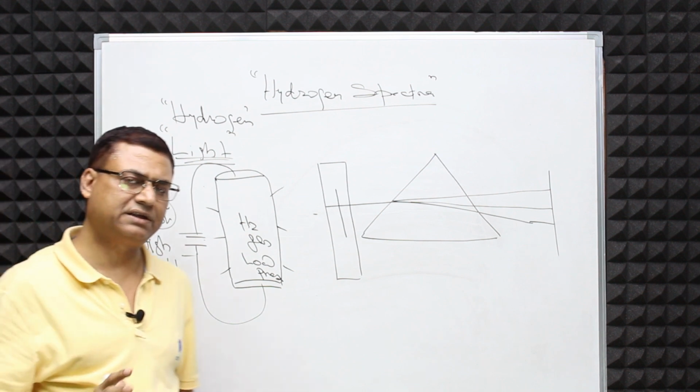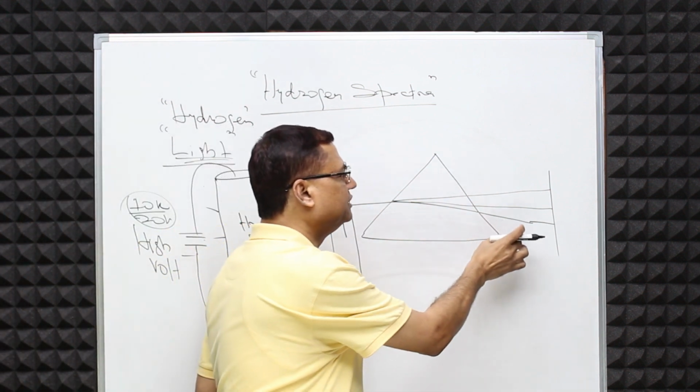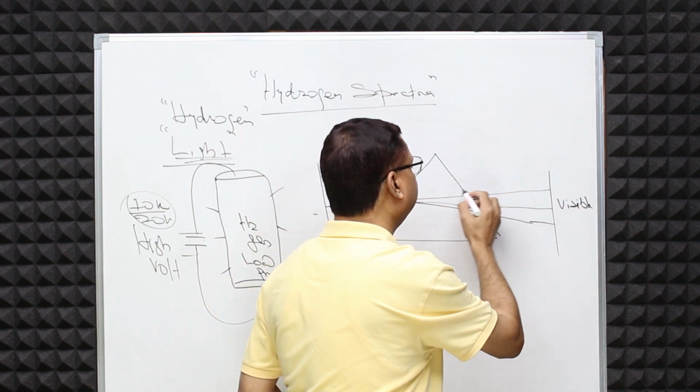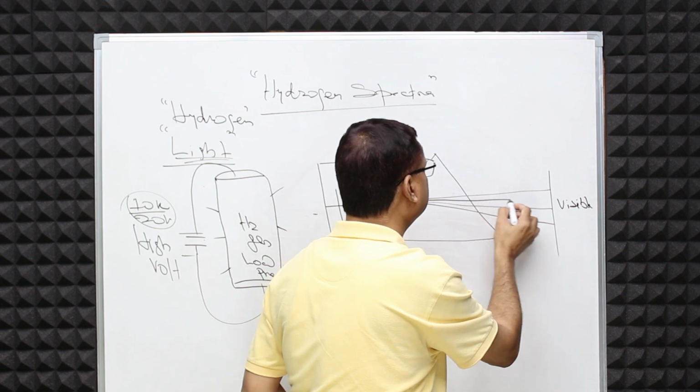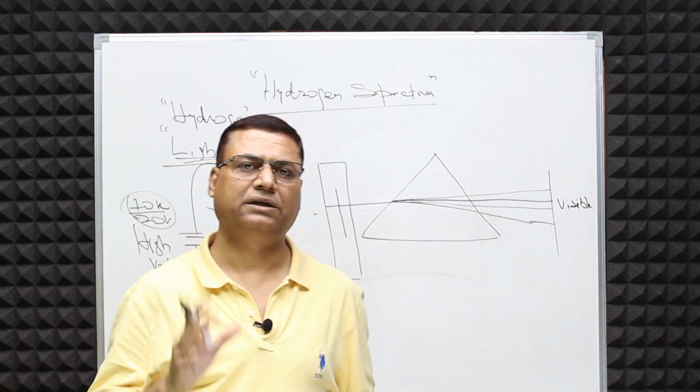Only 4 colors are there in hydrogen spectrum. In the visible zone, there are 4 spectral lines coming, and all of us must understand these lines.